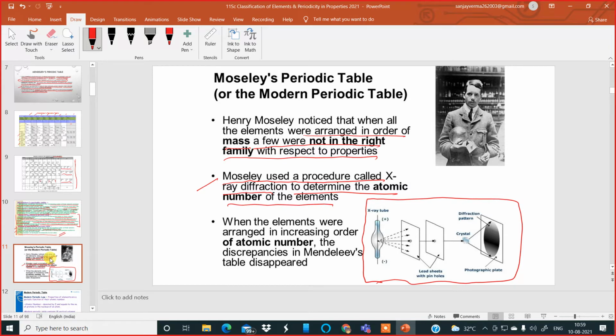So that is how the atomic number was determined, taking into consideration the electrons present outside the nucleus and the number of protons present inside the nucleus. When the elements were arranged in increasing order of atomic number, the discrepancies in Mendeleev's periodic table disappeared. And this led to the wonderful discovery of Moseley's periodic table, which is known as the modern periodic table, which we know today.